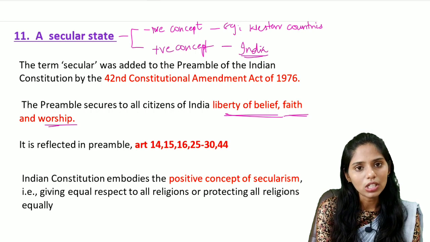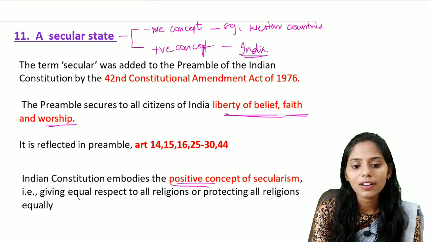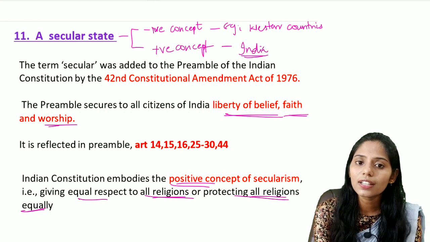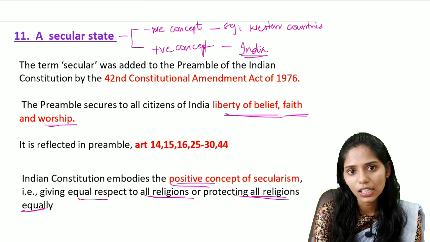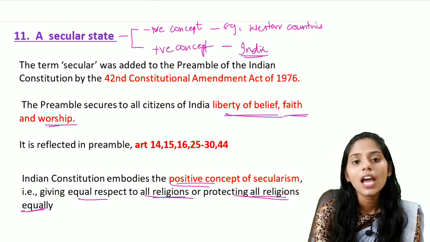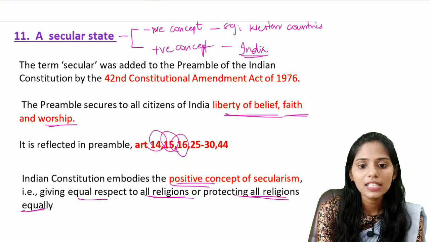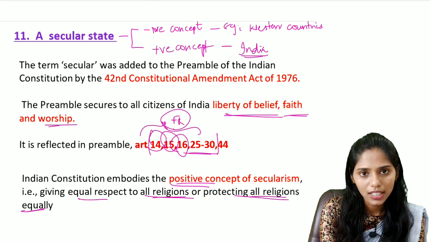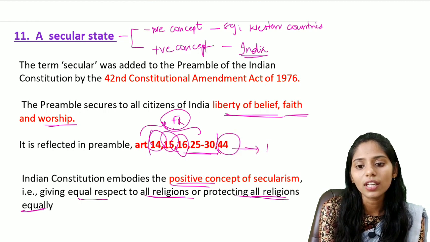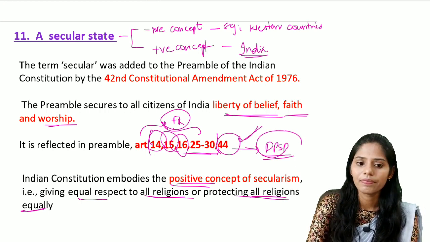The Indian Constitution embodies the positive concept of secularism, that means giving equal respect to all religions or protecting all religions equally. This secularism is reflected in the preamble, where it was added through the 42nd Constitutional Amendment Act of 1976, and in other parts of the constitution like Article 14, Article 15, Article 16, and Articles 25 to 30, which talk about the fundamental rights. They talk about secularism. And Article 44, which is in the DPSP, also talks about secularism.